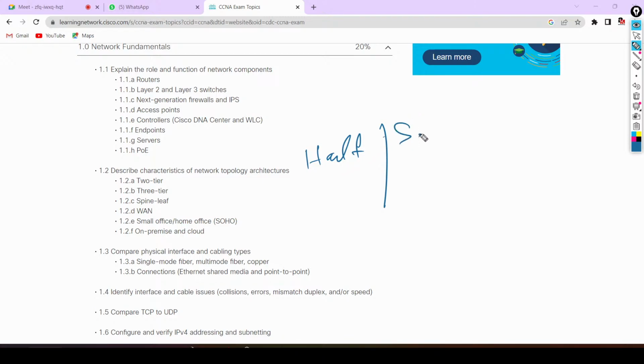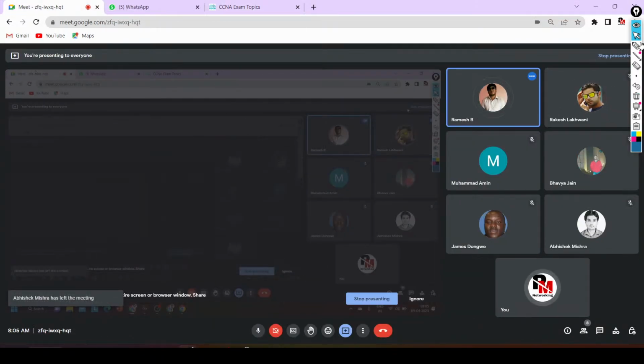Yeah. And what is simplex? So one to one. Simplex is also one-way communication. So then what is the difference between simplex and half duplex? Simplex. Full duplex. Guys, what is the difference between simplex and half duplex? Don't know, sir.